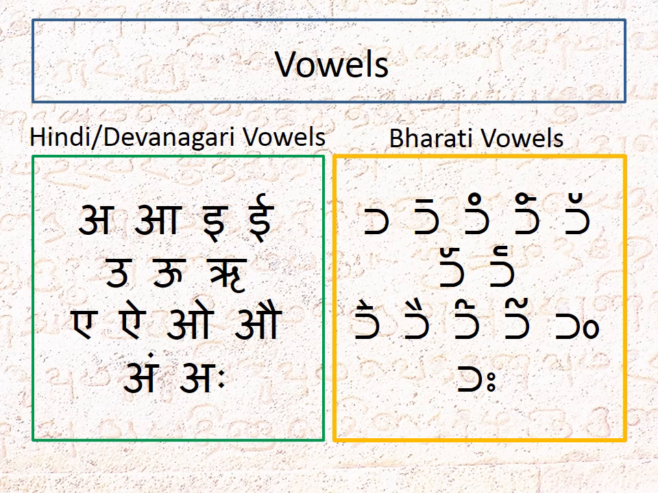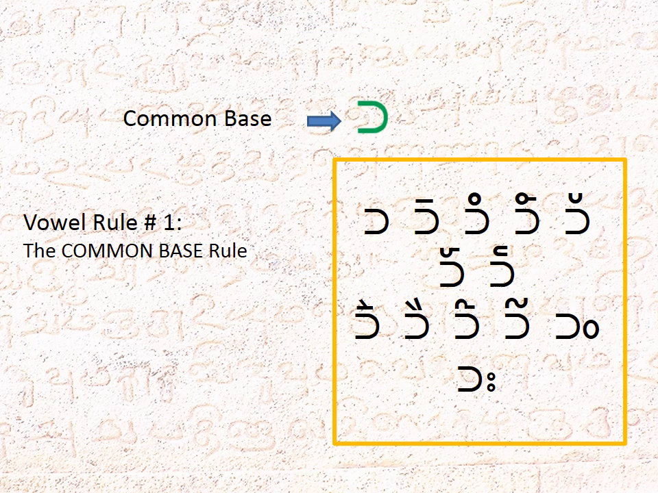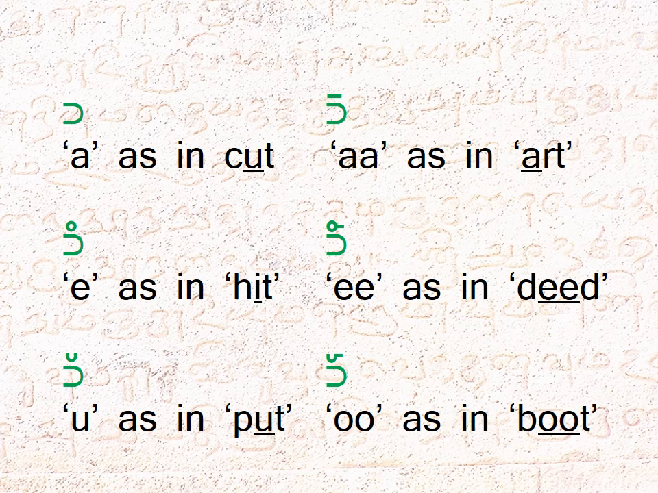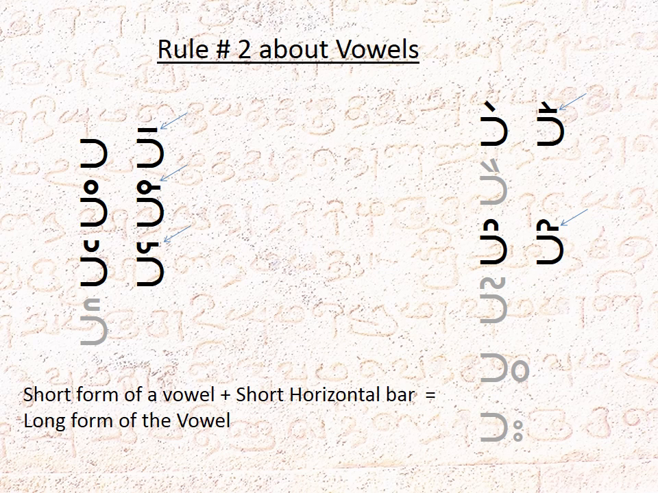At first glance, you must have noticed that all Bharati vowels look similar. They all have a common base. It is the markings on the top of that base that distinguish them. There is just one more rule about vowels. Let's take a closer look at the vowels again. Vowels often come in pairs, a short form followed by a long form. Notice that in Bharati vowels, the long form always has an extra horizontal tail on its head attached to the short form.